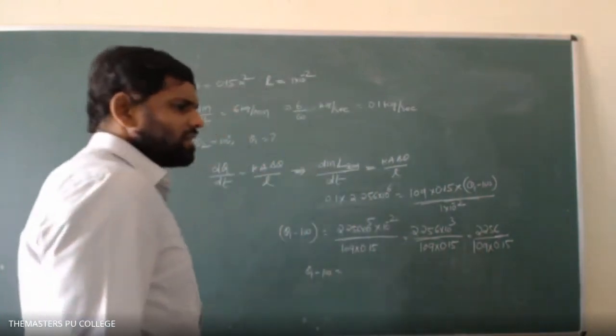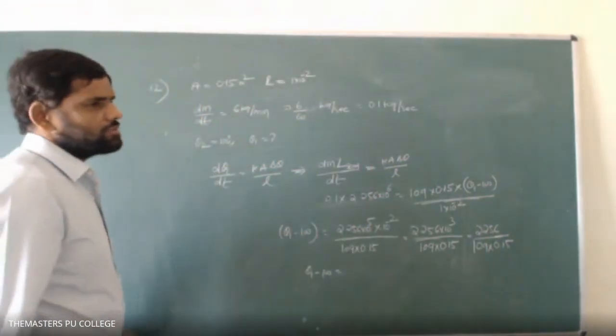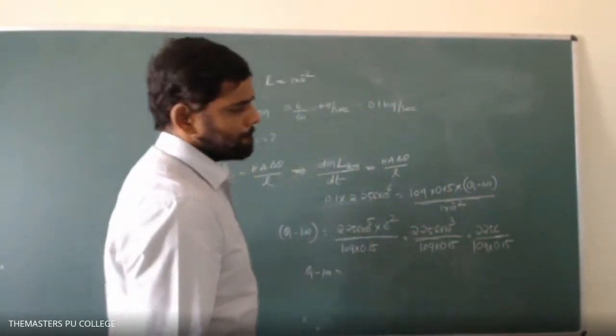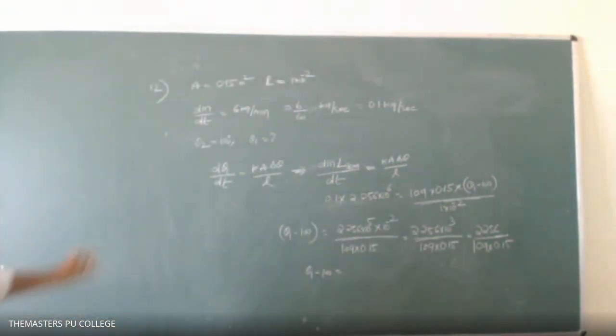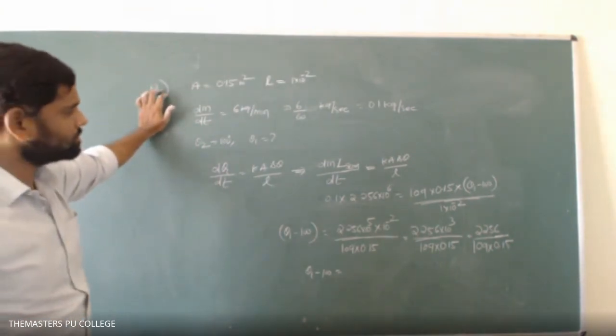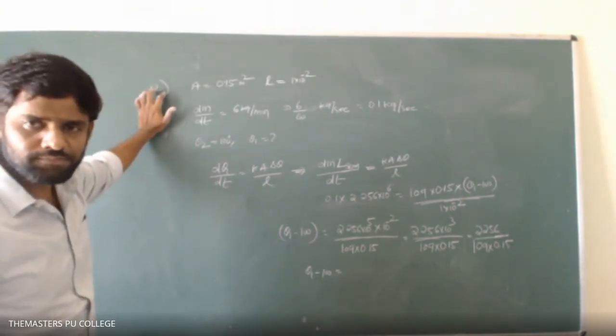Three point 2,256. How 3 point will get? Check the value, students.